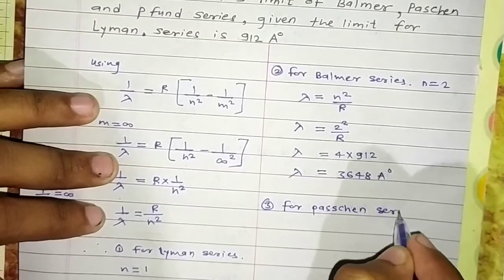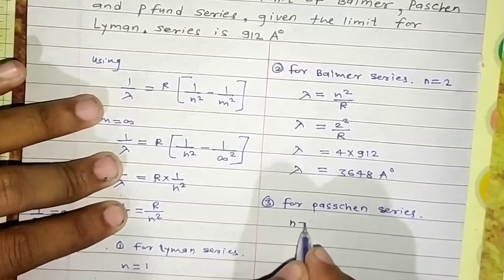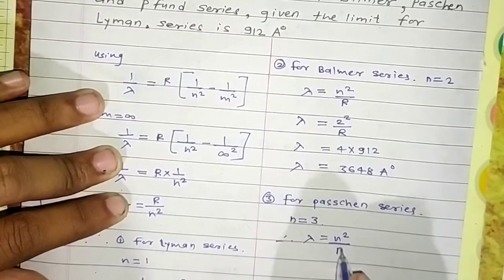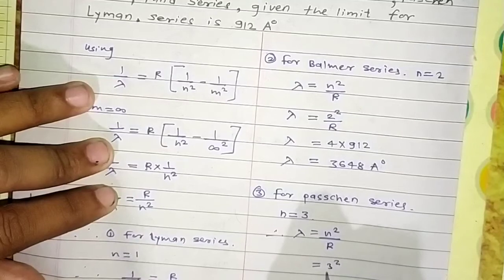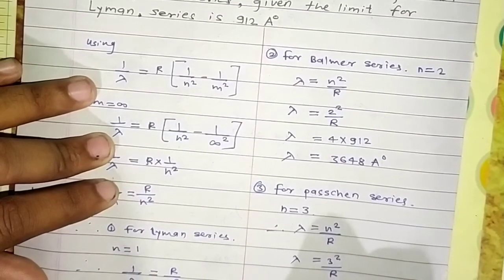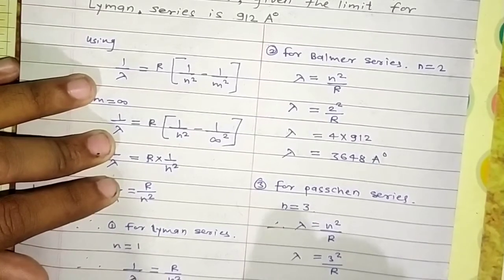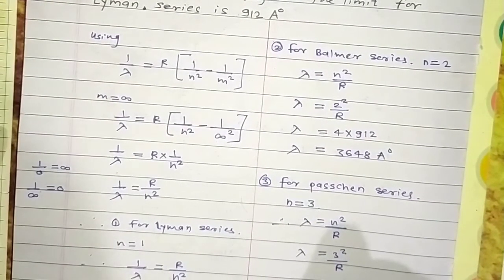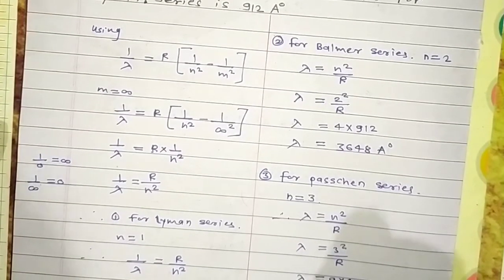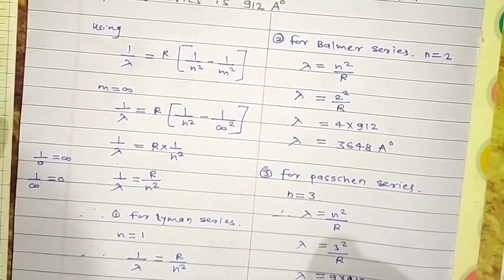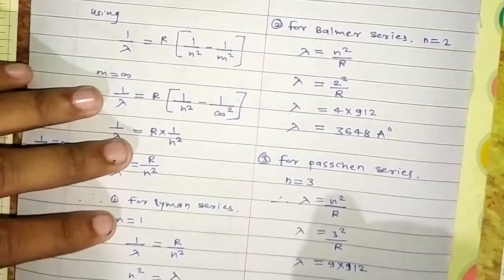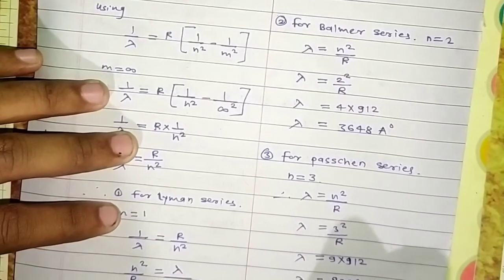Then next, for the Paschen series, n is equal to 3. Use the relation again, n square divided by R. So you will get 3 square divided by R. 3 square is 9, and 1 upon R is 912. So you will get lambda equal to 9 into 912, which will be 8208.